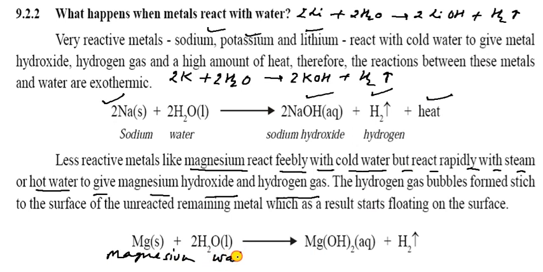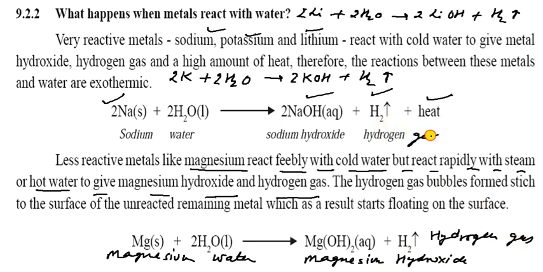It is your water, and it gives magnesium hydroxide, and it is your hydrogen gas. Here is also hydrogen gas. So you can write in your copy.